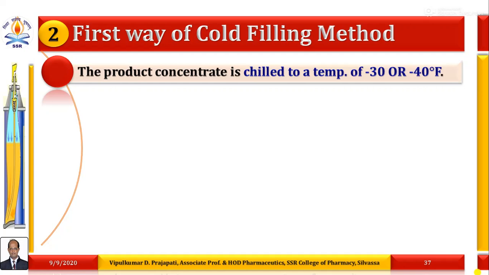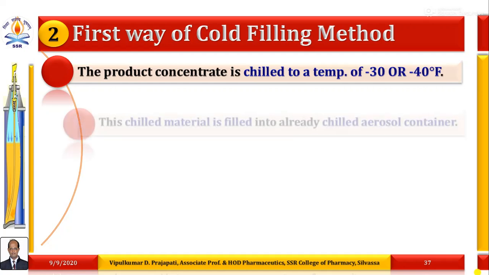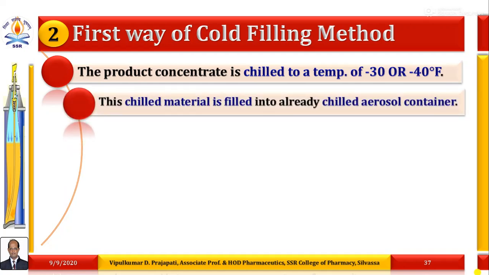Propellant 12 has a boiling point of about -30°. Hence, refrigeration should be to -35°. So the product concentrate is first chilled to a temperature of -30 or -40°F. That is the first step. Then this chilled material is filled into an already chilled aerosol container. So here chilling is very important.